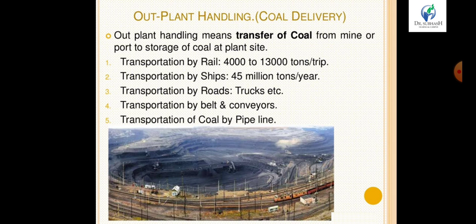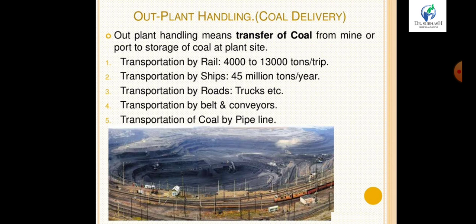First one is transportation by rail, 4,000 to 13,000 tons per trip. In one trip we can carry 4,000 to 13,000 tons of coal by train. If we transfer by ship, then we can carry 45 million tons per year.